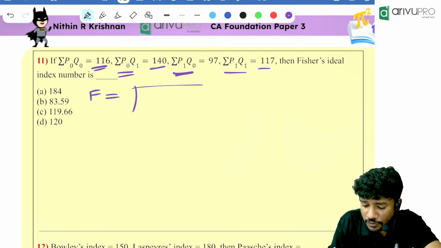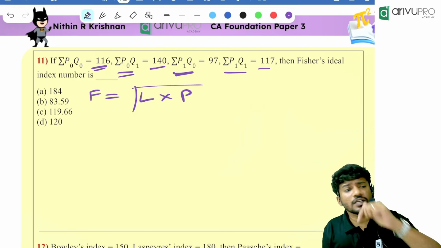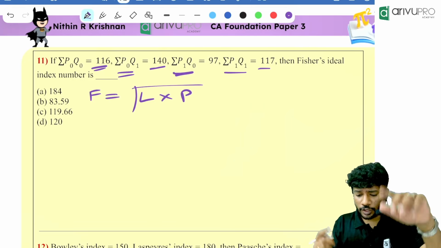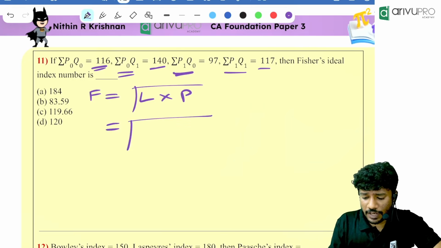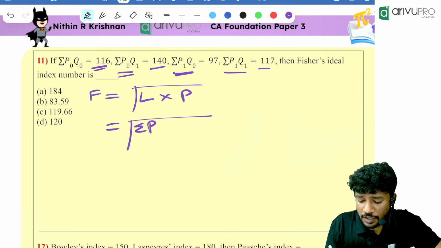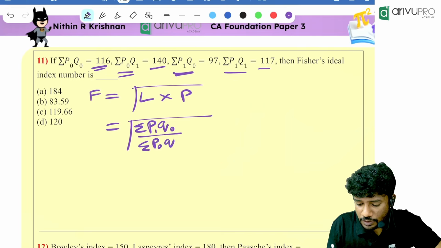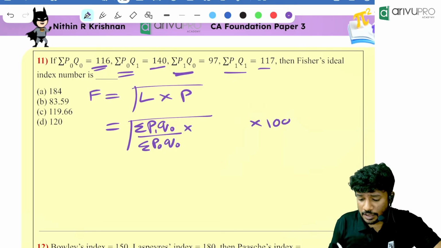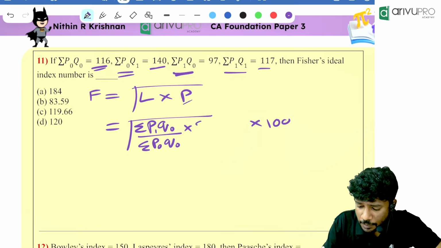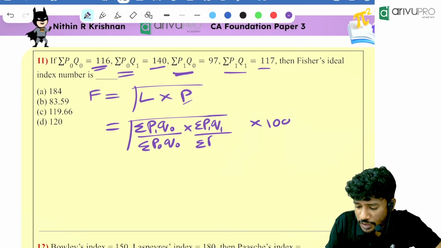What is the formula for Fisher? Fisher is nothing but root of Laspeyres into Paasche. We know that. Either you find Laspeyres, then you find Paasche, and substitute it over there, or you can write the direct formula. Laspeyres formula is summation of P1Q0 divided by summation of P0Q0 into 100. Can I write the 100 outside? Rather than writing it here, in both cases I wrote 100 outside. Then Paasche is summation of P1Q1 divided by summation of P0Q1.